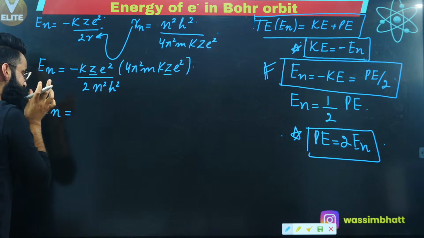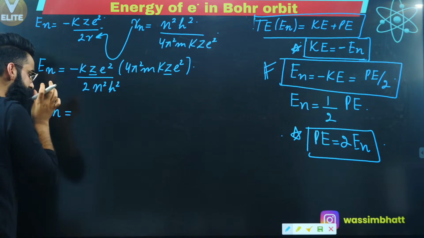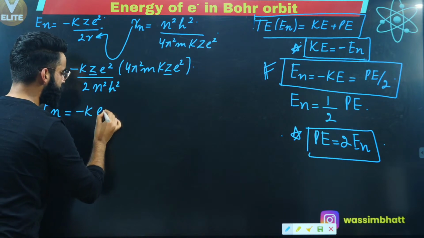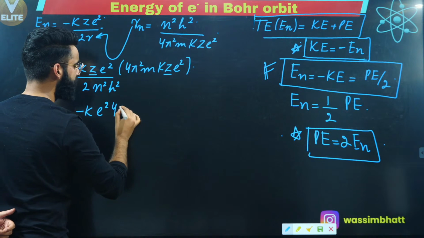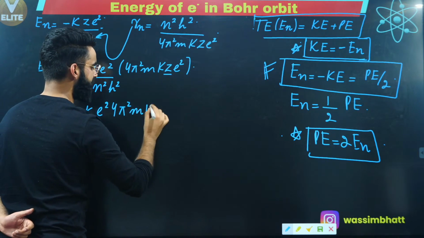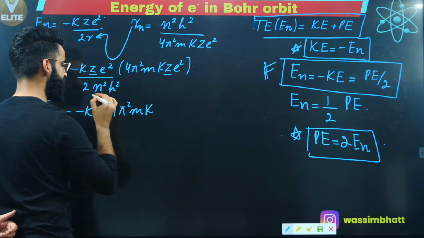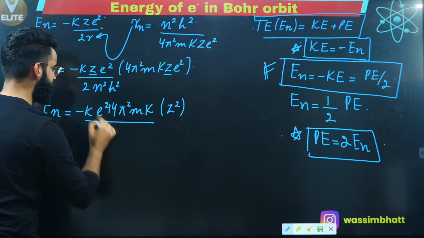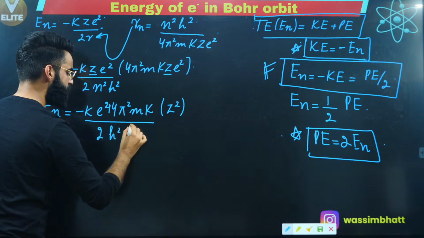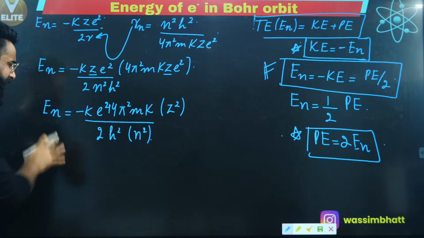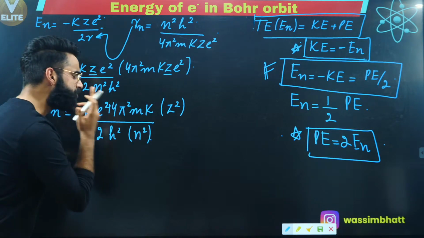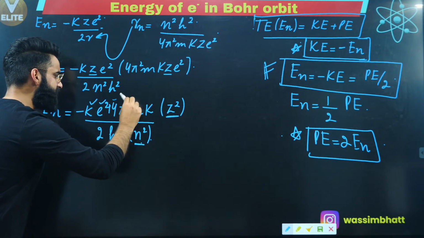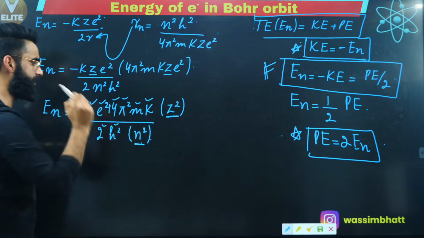En, total energy possessed by the electron in the nth orbit of the hydrogen-like species, is going to be minus k square e square, 4 pi square m, k, e square, e square becomes e raised power 4, z square I'm writing separately, divided by 2 h square, and n square I'm writing separately, okay? Now people, in this equation, if you can see one thing, there are only two variables in this equation. One is this z, one is this n. All the other things right here are constants, right?